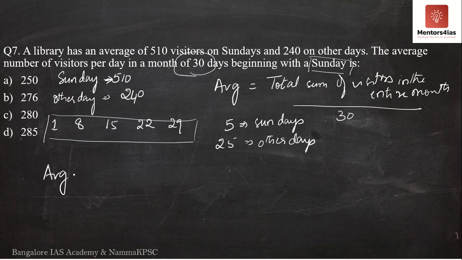So for us to determine the total number of visitors in the entire month, we need the number of visitors on Sundays. On every Sunday there are 510.